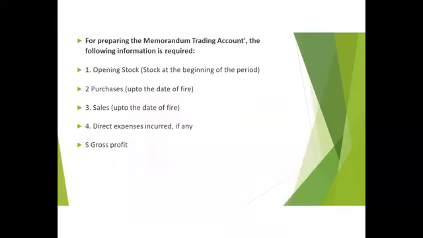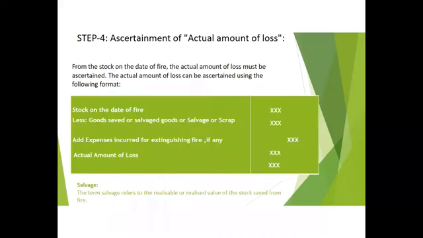For preparing the memorandum trading account, the following information is required: opening stock at the beginning of the period, purchases up to the date of fire, sales up to the date of fire, direct expenses incurred if any, and gross profit. Then step 4, assessment of actual amount of loss. From the stock on the date of fire, the actual amount of loss must be ascertained. The actual amount of loss can be ascertained using the following format.